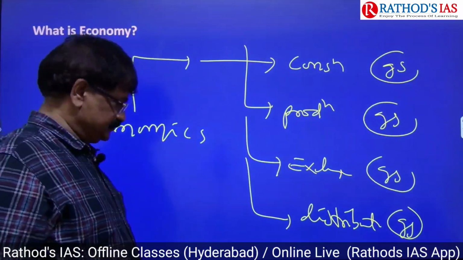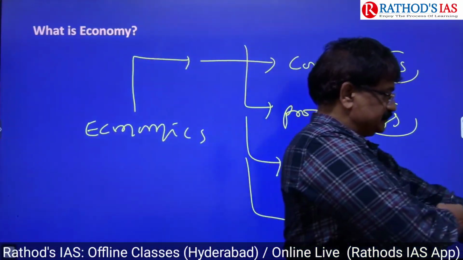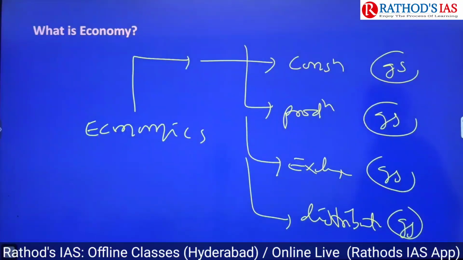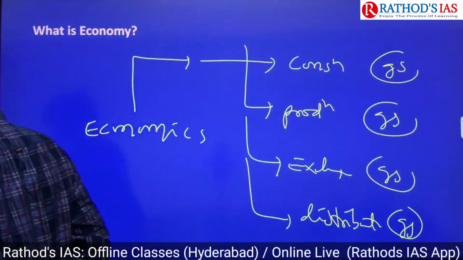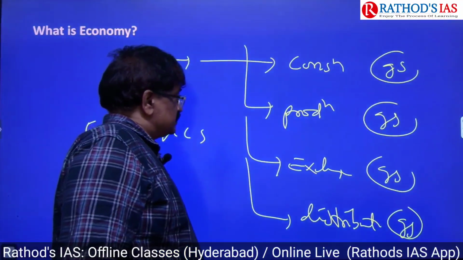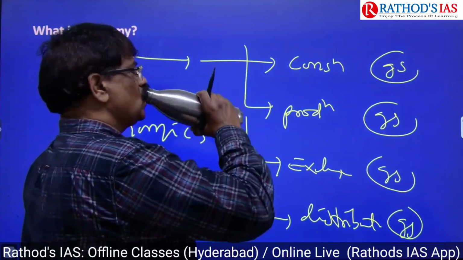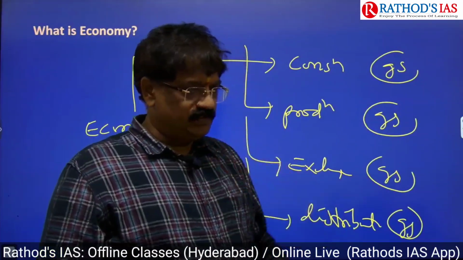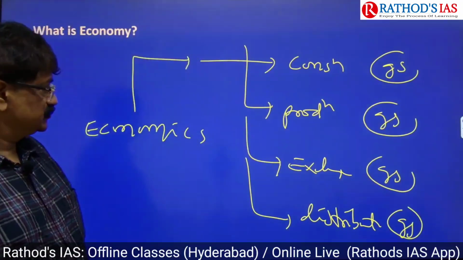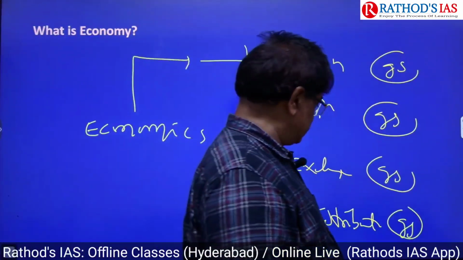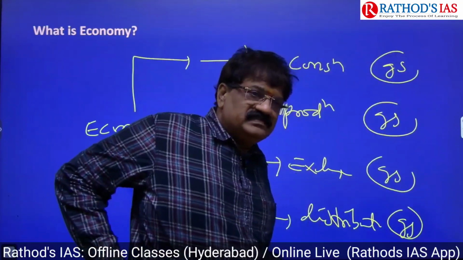According to the Oxford Dictionary, economics means consumption of goods and services, comma, production of goods and services, comma, exchange of goods and services, then distribution of goods and services.